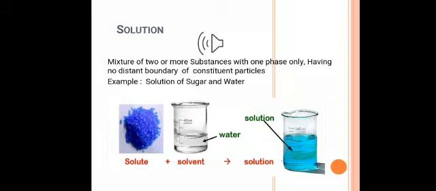Another example is the solution of tincture of iodine, which is made by dissolving iodine in alcohol. In this solution, iodine is the solute and alcohol is the solvent. Check the diagram.